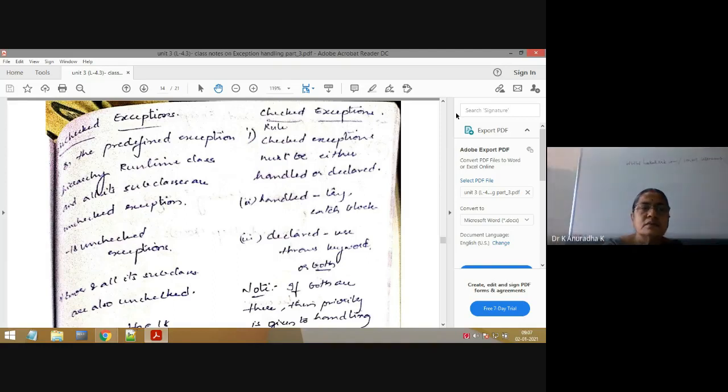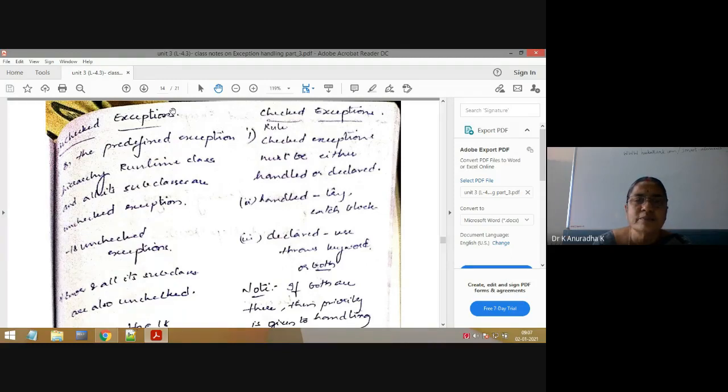Before going to understand this throws keyword, first we need to understand what are checked and unchecked exceptions and what is the difference between these two types of exceptions. So in Java we have two types of exceptions. They are checked exceptions and unchecked exceptions.